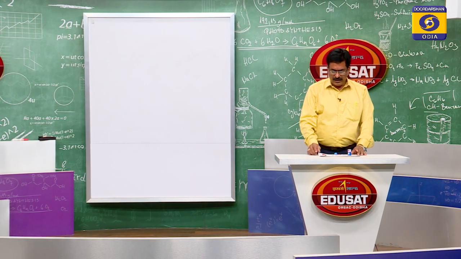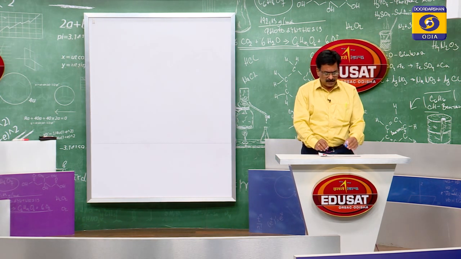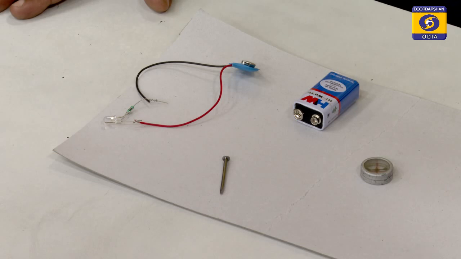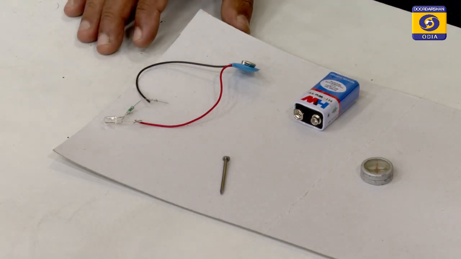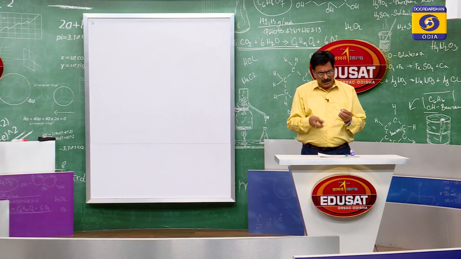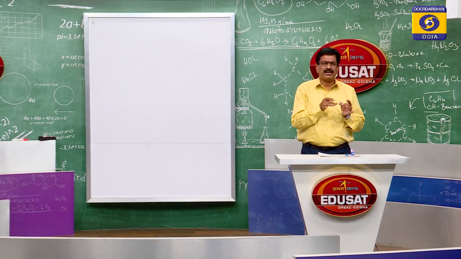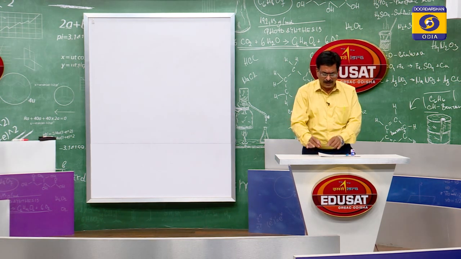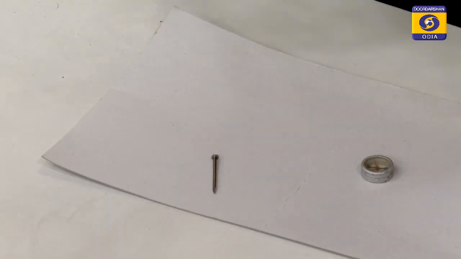Dear students, here we are making the demonstration. I have taken some components. This is the battery, this is the connector, this is the magnet, and this is the magnetic needle. We know very well that if a magnet is taken towards the magnetic needle, there is a deflection. It shows that a magnetic field is there. To find that magnetic field, I am now doing this demonstration.